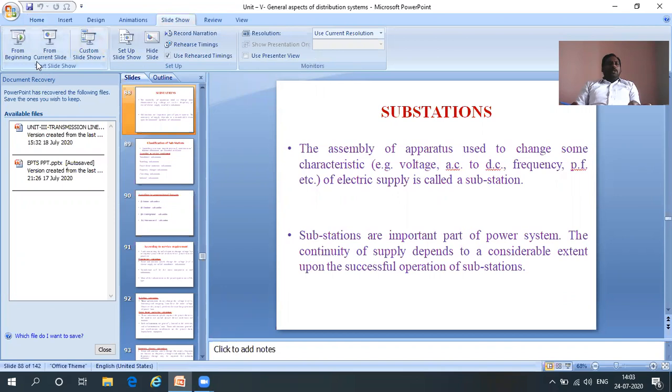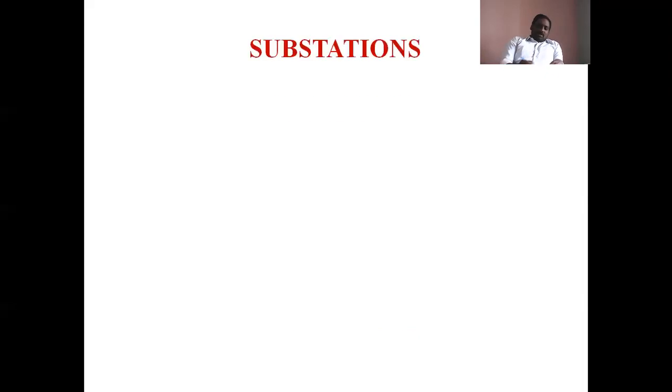So see here, simply a substation is a construction which is built for changing the characteristics of electrical power supply. Here the electrical power supply means AC supply, because our distribution system is an AC distribution system.